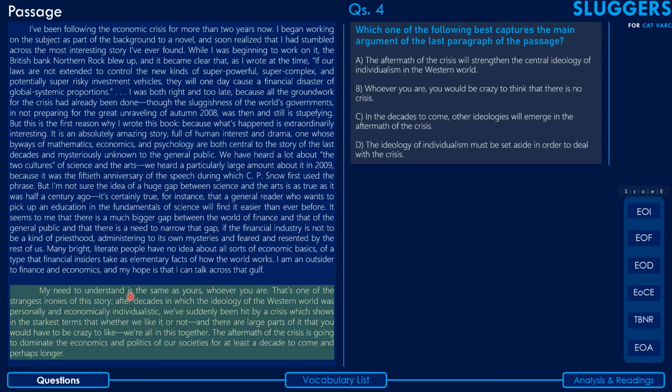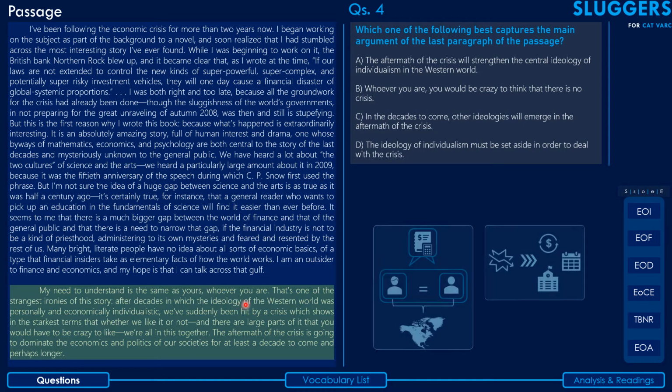Okay, so the last paragraph is here, and the schematic that we had drawn for this paragraph was here, right? These two parts. The first part basically talks about how the author says that my need to understand the finance world is the same as your need to understand, and this is ironic because after decades in which the ideology of the Western world has been individualistic, now we are in the same boat together, right? So there's the first idea.